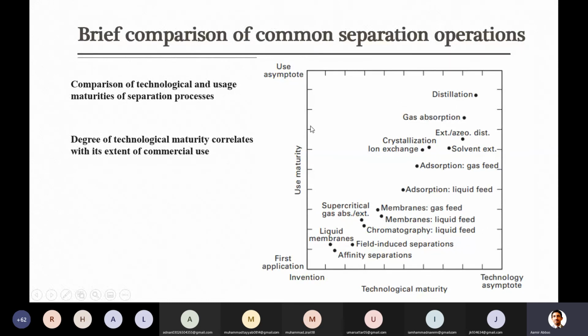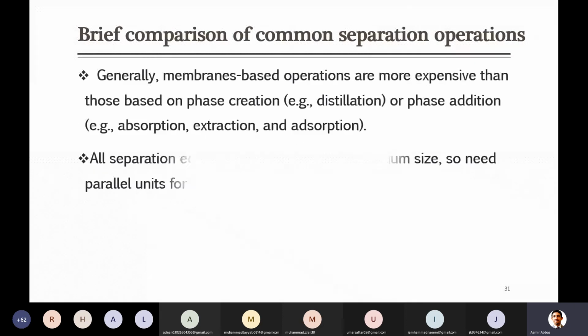For example, if you want to install a distillation column, there should be some limit on it, because if you install huge distillation columns, it will be a problem to install them, and there will be a lot of forces acting on them from the surroundings. Will it sustain those things? For example, in case of an earthquake, or huge winds coming across the tower, and so on. So environmental factors like these you have to consider while selecting the size of the equipment.